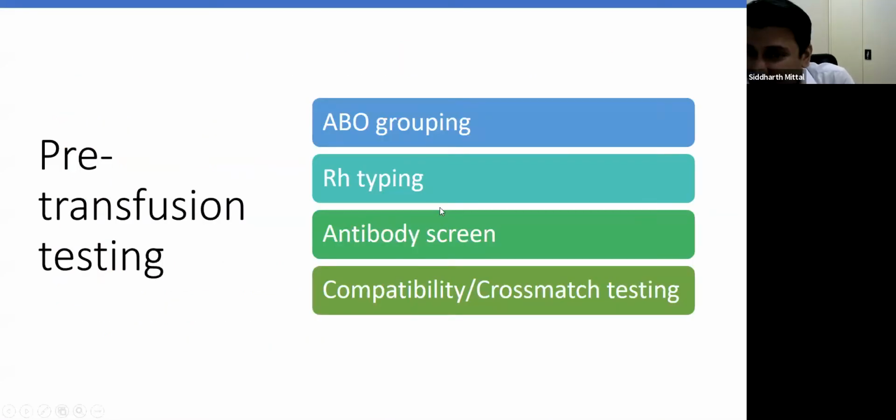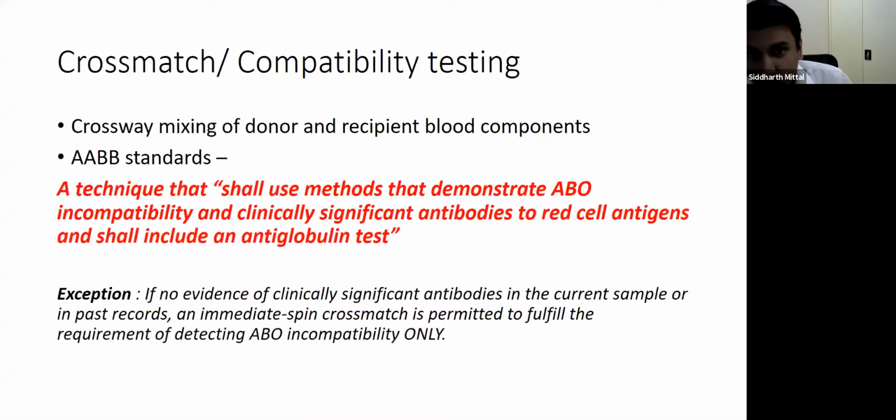Pre-transfusion testing mainly includes 4 tests, and these are ABO grouping, RH typing, antibody screen, and cross-match or compatibility testing. Cross-match or compatibility testing by definition just means cross-way mixing of donor and recipient blood components. And usually it is a major cross-match, donor red cells and patient serum or plasma. According to AABB standards, it is a technique that shall use methods that demonstrate 2 things. First is ABO incompatibility, and second, the technique should detect clinically significant antibodies to red cell antigens, and it shall include an antiglobulin test.